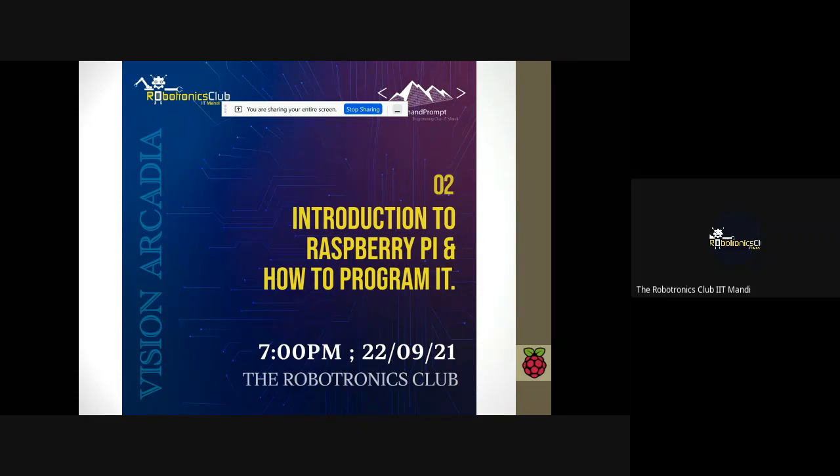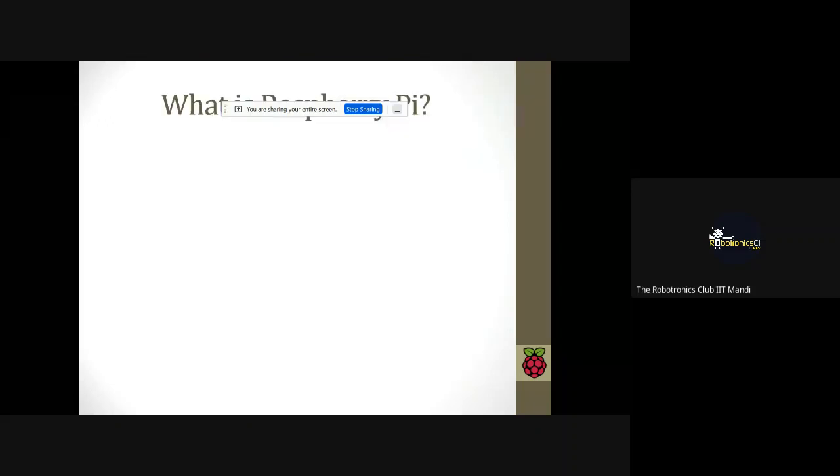Before starting this session, I would like to let you know that it is divided into two parts. First one is the hardware part and second one is the programming part. I'm going to take the session on the hardware part. The first question that arises in mind is, what is Raspberry Pi?